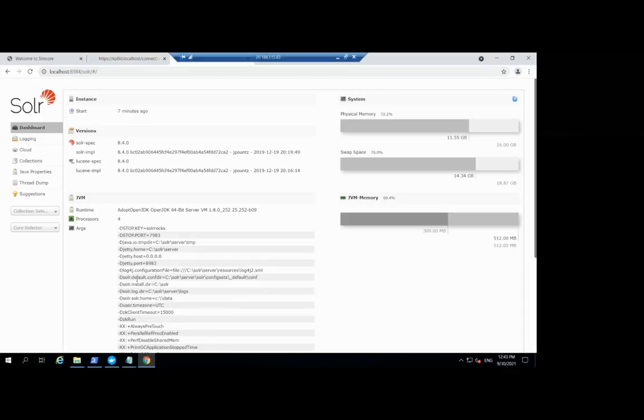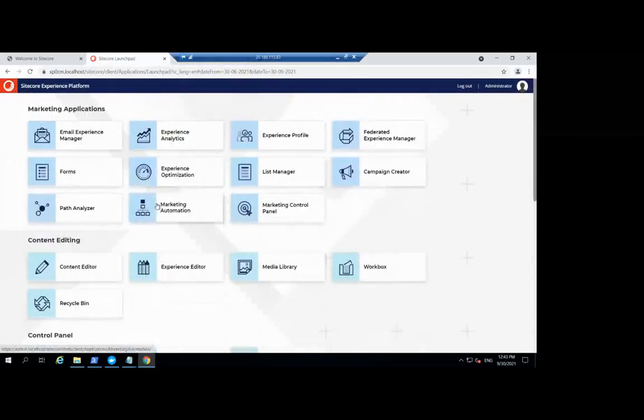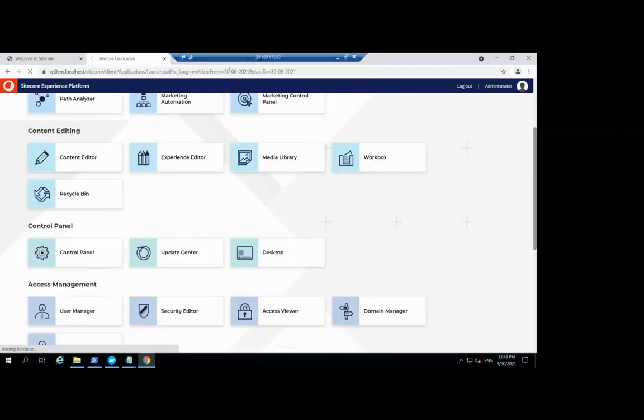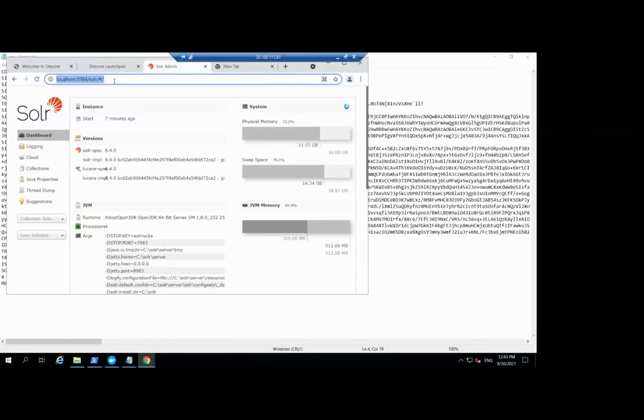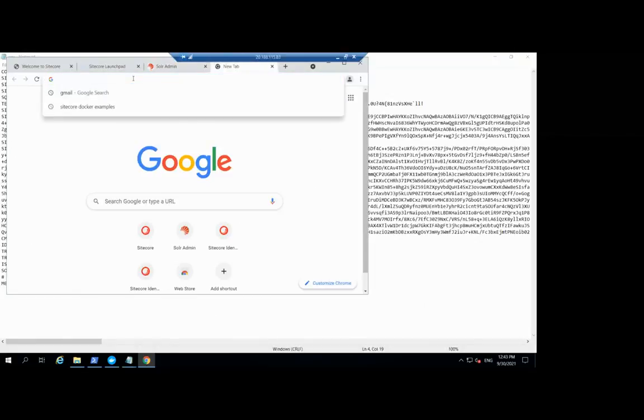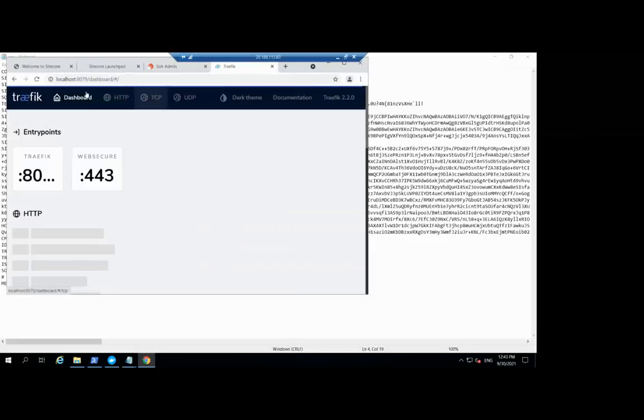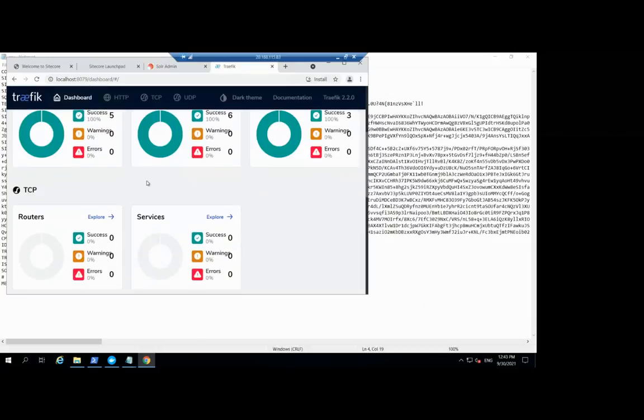And you can access SQL on port 14330. Okay, the Traefik can be accessed. See here, the Sitecore is ready now for use. So Traefik will be running on port 8079. You can check what options are available in Traefik.